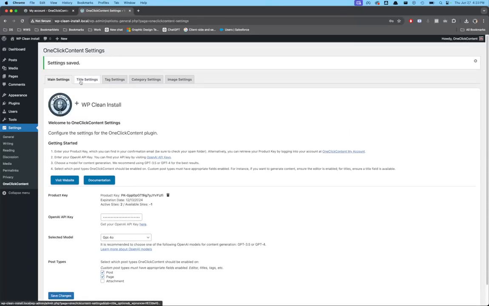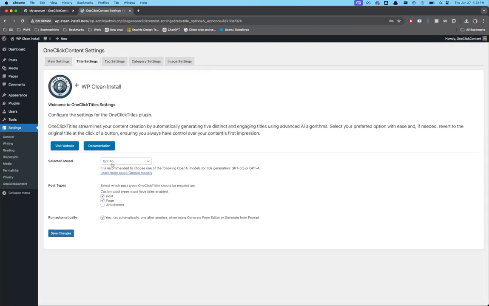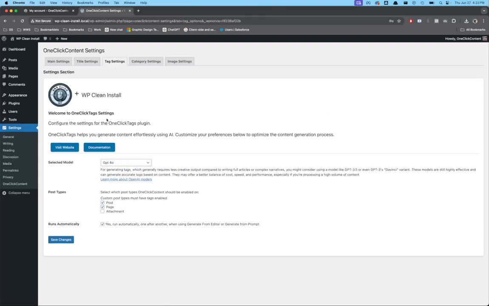So then we have different settings. This is the main settings page where we're going to set our API key and our product key and everything. By default, the selected model rolls over to our other options, but we could pick a different model for titles if you wanted to, or a different model for your tags if you wanted to.